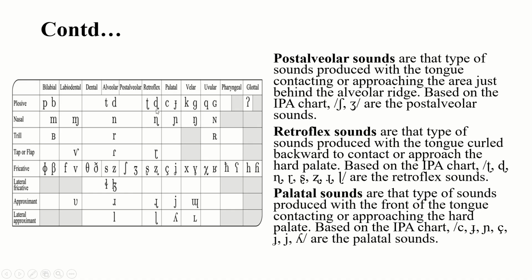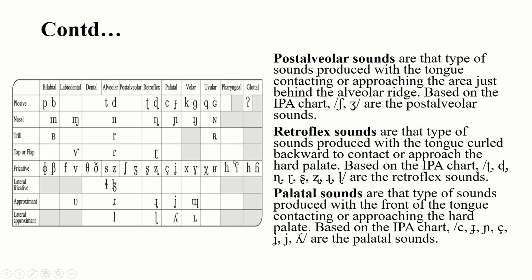Some of these sounds we cannot produce. If you ask me, I cannot produce them. You can practice them by watching other YouTube videos, let's say produced by some phoneticians. And next one is palatal sounds.